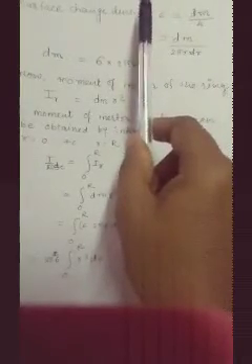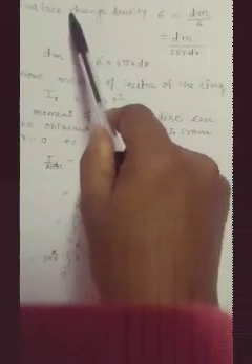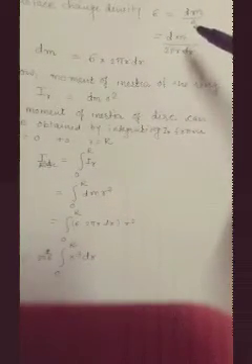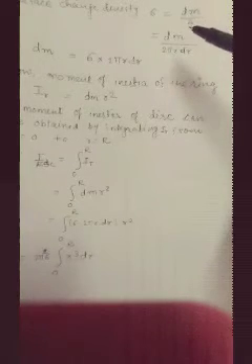Now the surface density. Surface density sigma is equal to mass per unit area. The mass of the ring is dm, and upon area. How much area have we found?